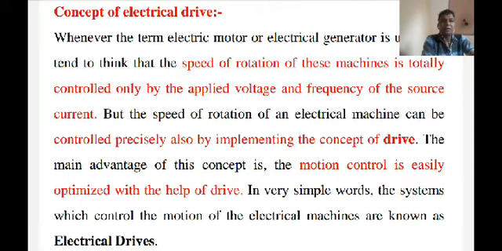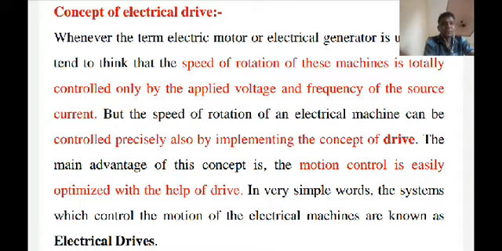According to the number of machines connected to the electrical drive, again there are three types: individual drive, group drive, and multi-motor drive. According to dynamics and transients, there are two types: uncontrolled transient period and controlled transient period.